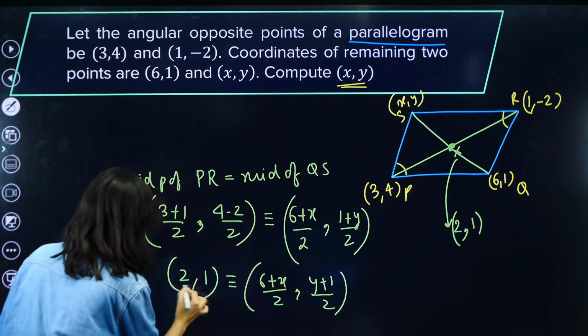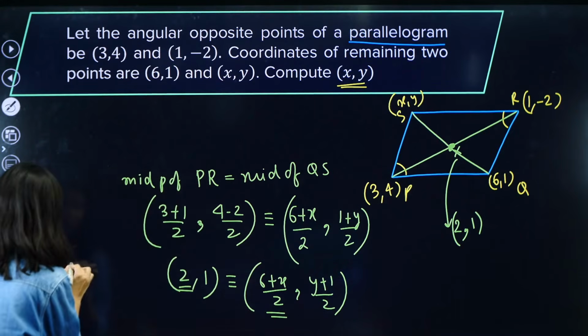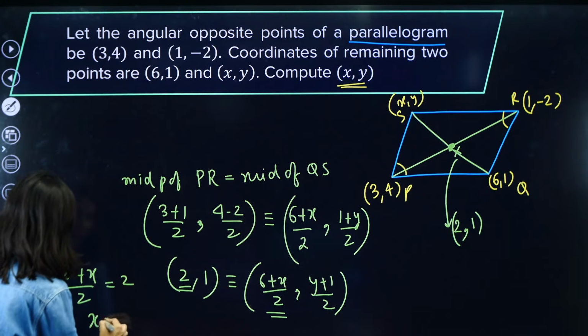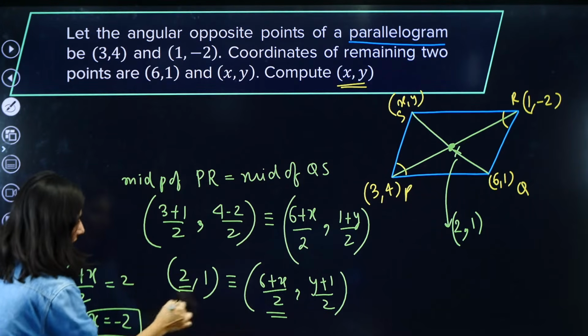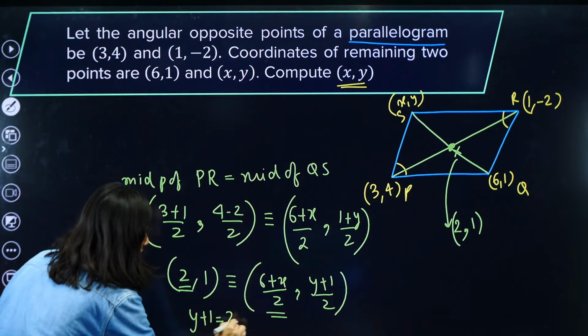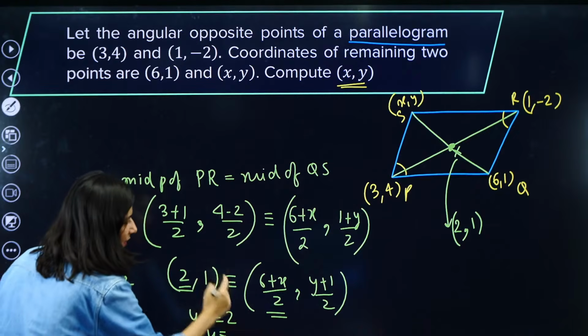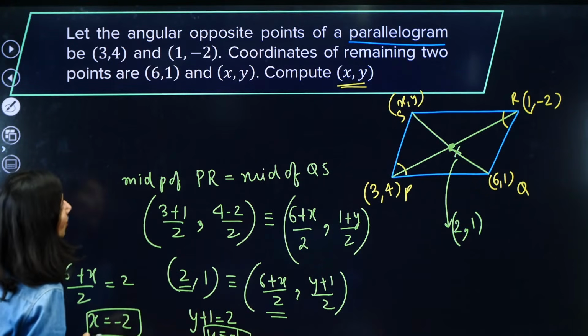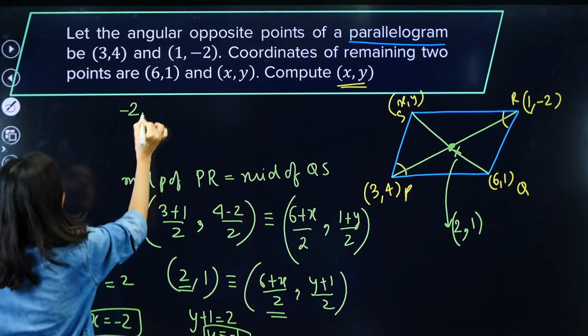Now equate. 2 will be equal to this. So 6 plus x by 2 is 2. 2 2s are 4, x equals minus 2. And over here, y plus 1 is equal to 2. So y will be equal to minus 1. So (minus 2, minus 1) is the answer.